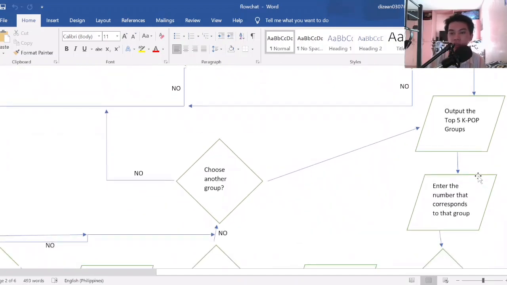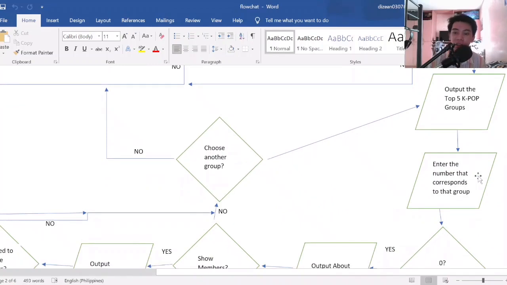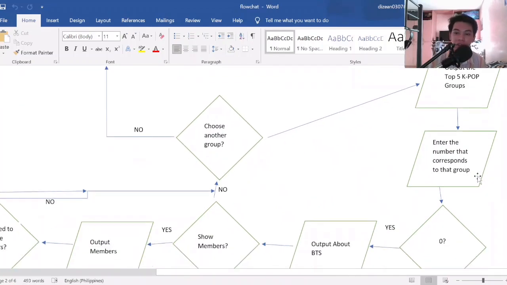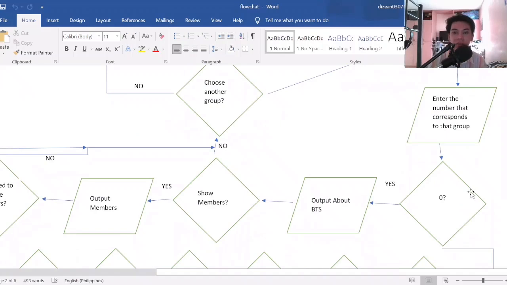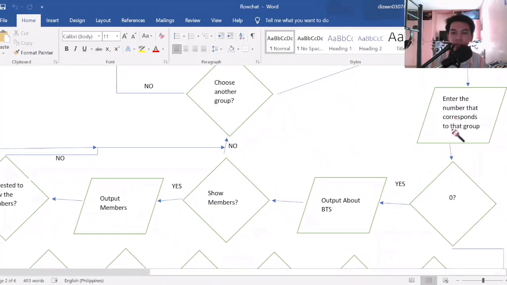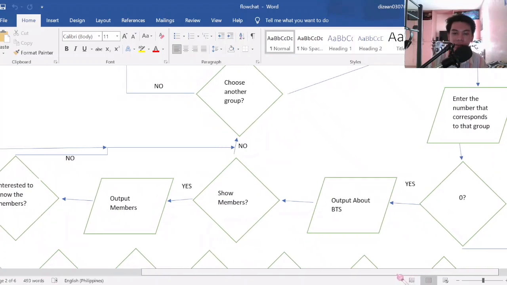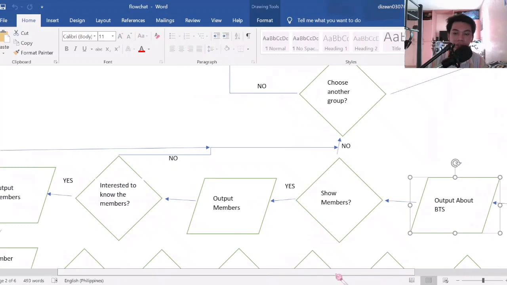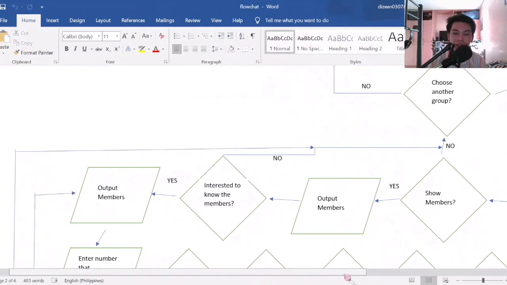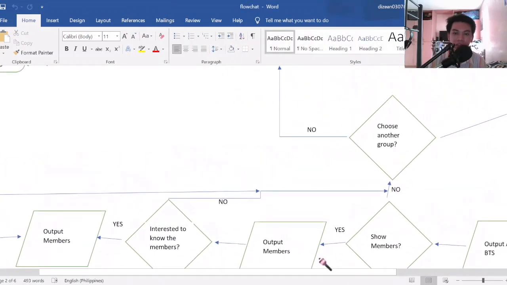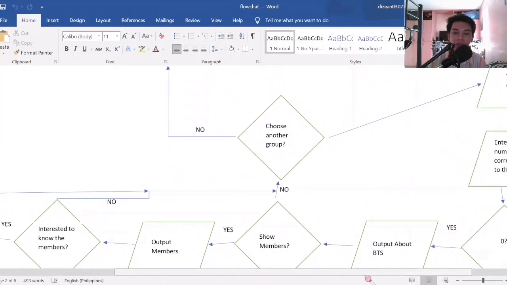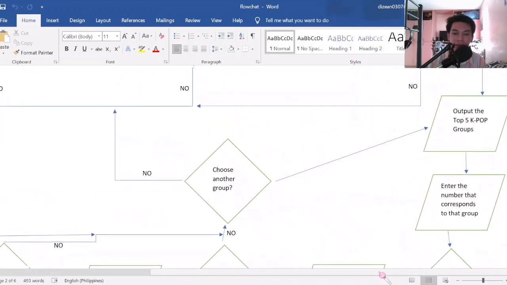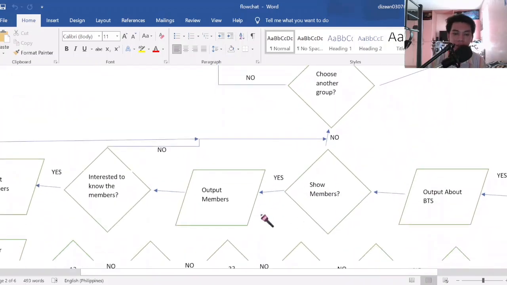So after outputting the top 5 K-pop groups, it asks the user to enter the number that corresponds to that group. So I'm just going to explain to you the first case, for it is basically the same with all the other cases also. So if the user entered 0, then it will output about that group. After outputting about the group, it will ask the user to show the members. If no, choose another group. If yes, output again the top 5 K-pop groups. If no, it will stop the program.